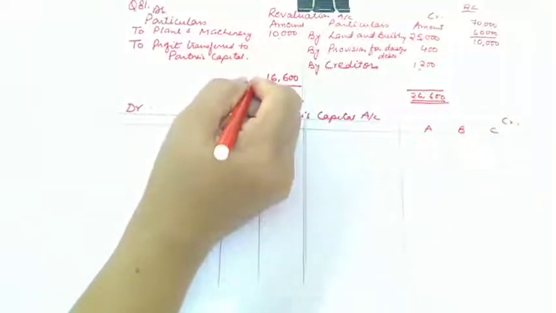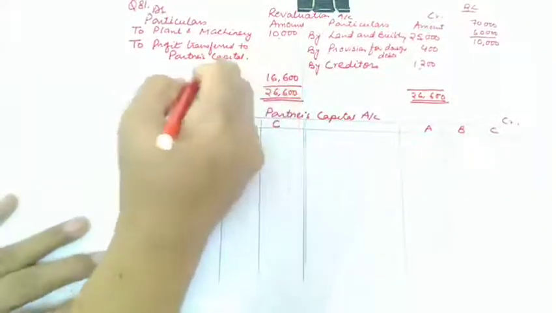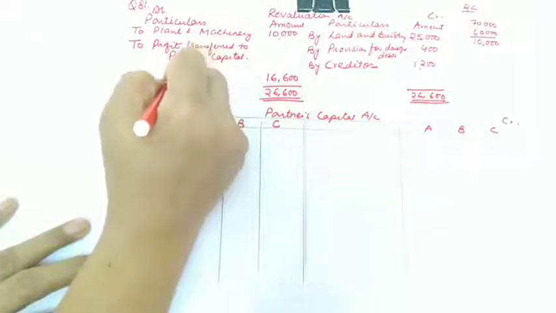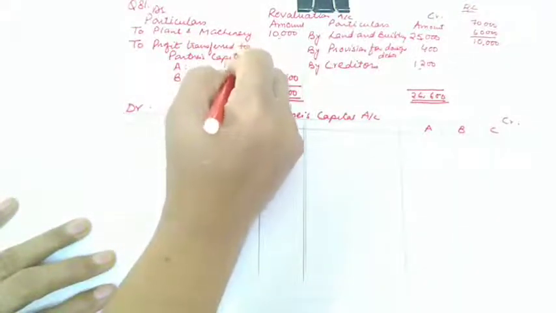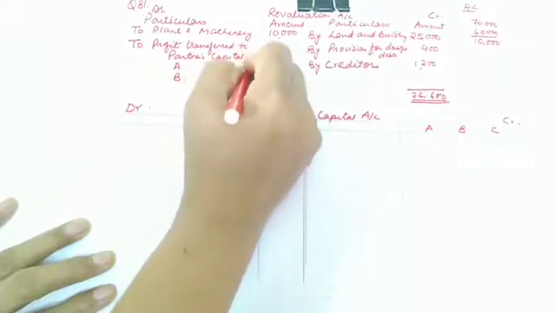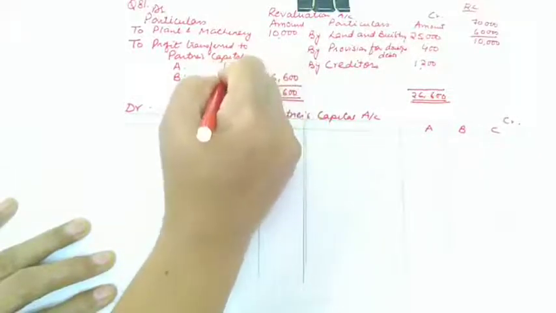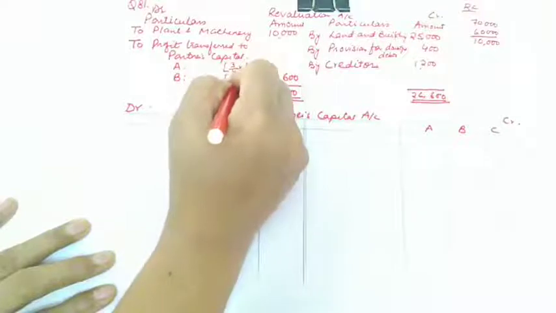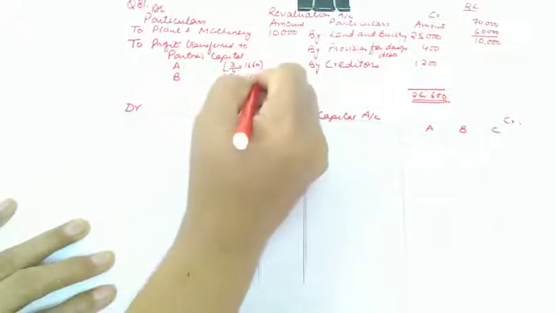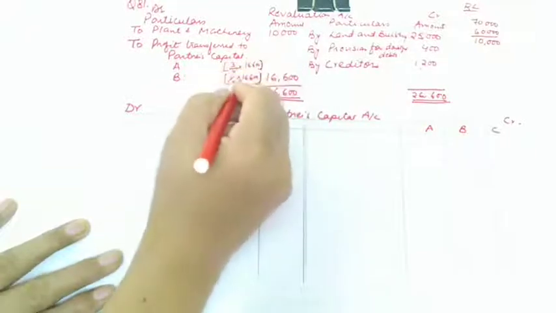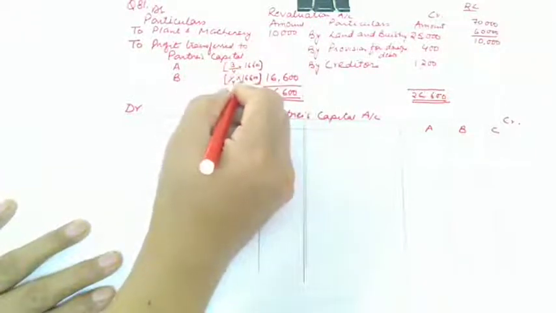Old partners are A and B and their ratio is 3:1. So we'll be dividing this in the ratio of 3:1, 3/4 into 16,600 to A, and 1/4 into 16,600 to B. So let us see how much A and B will be getting.